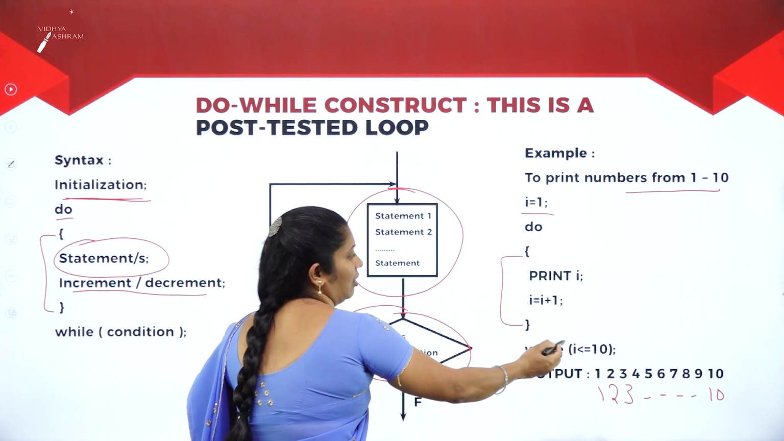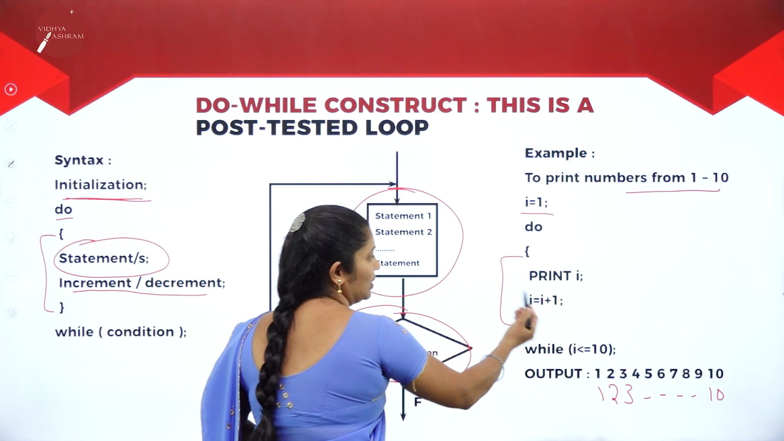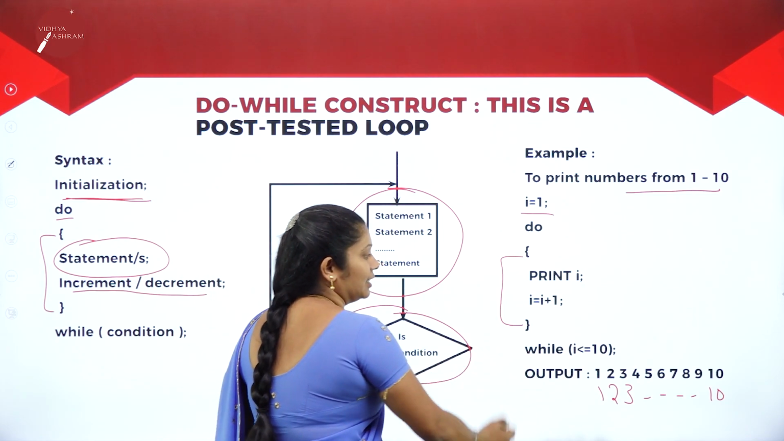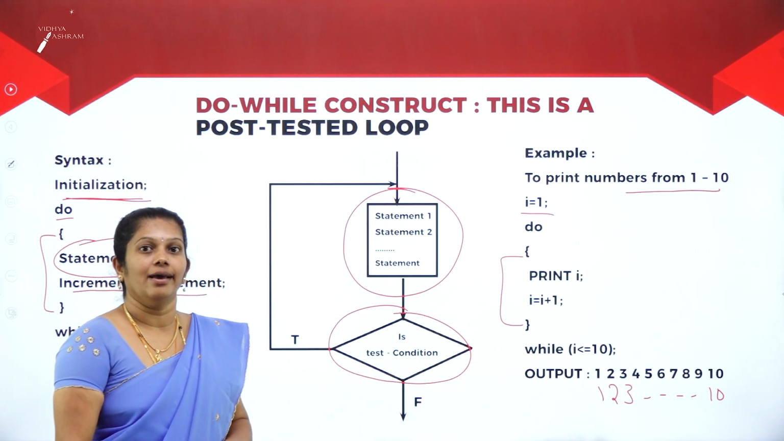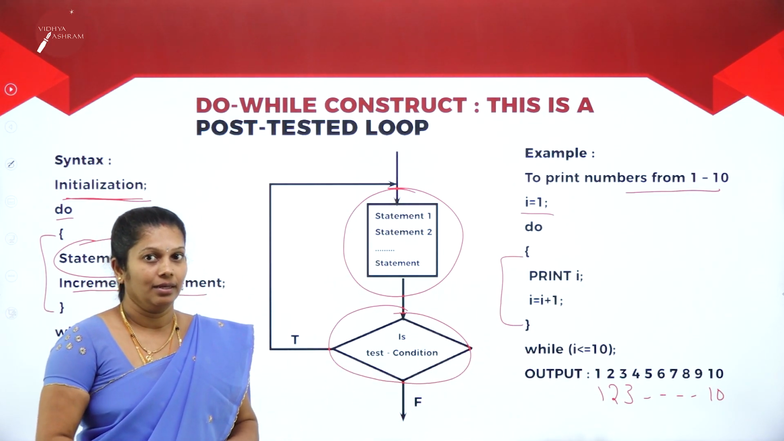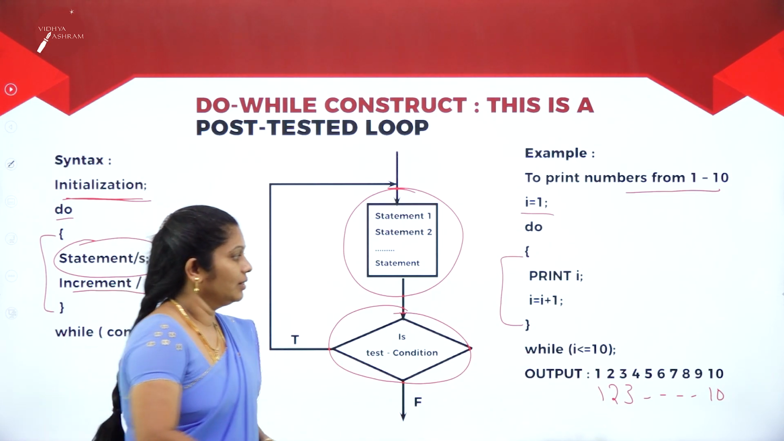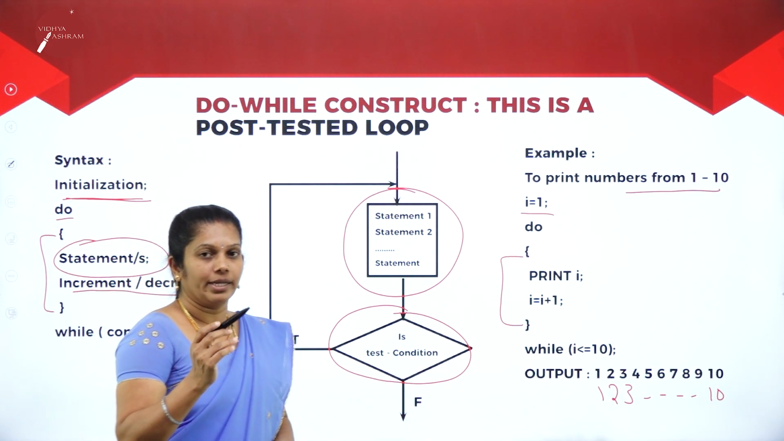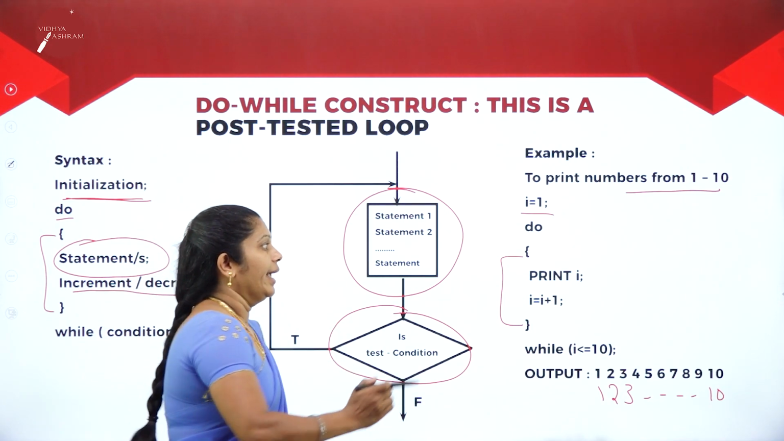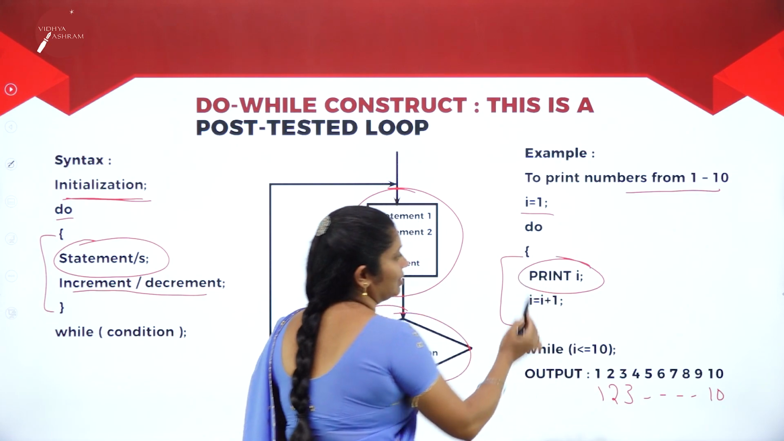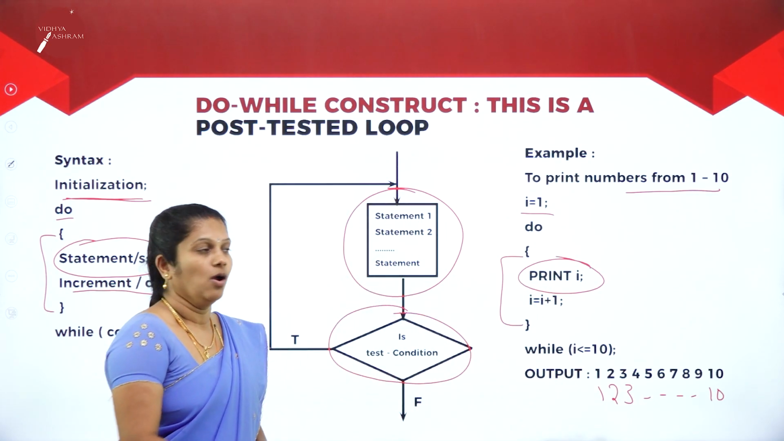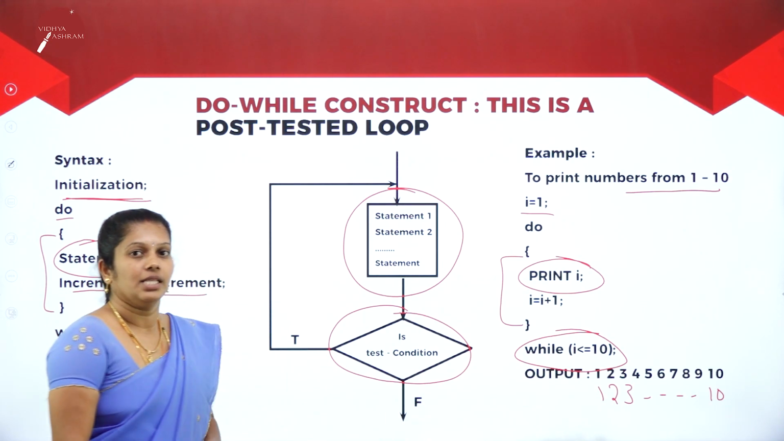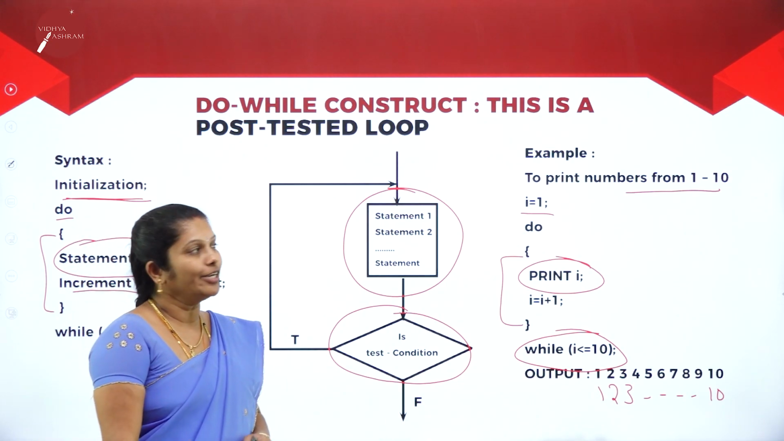Then after printing 10, once again I will increment by 1, now it is 11. Then it will check the condition, I is less than or equals to 10. The condition is not satisfied, then it will come out from the loop. It means that this can be called post-tested because in the beginning itself, first it will execute the statement. After that only, it is going to check the condition. That's why it is called post-tested looping.